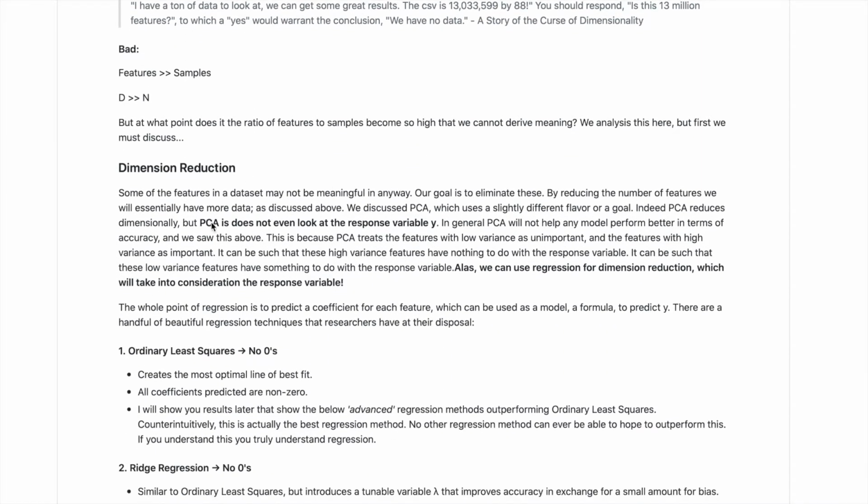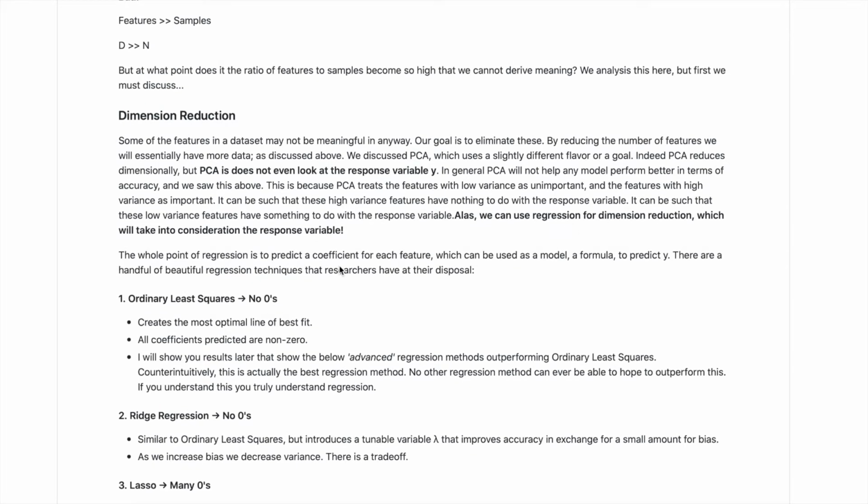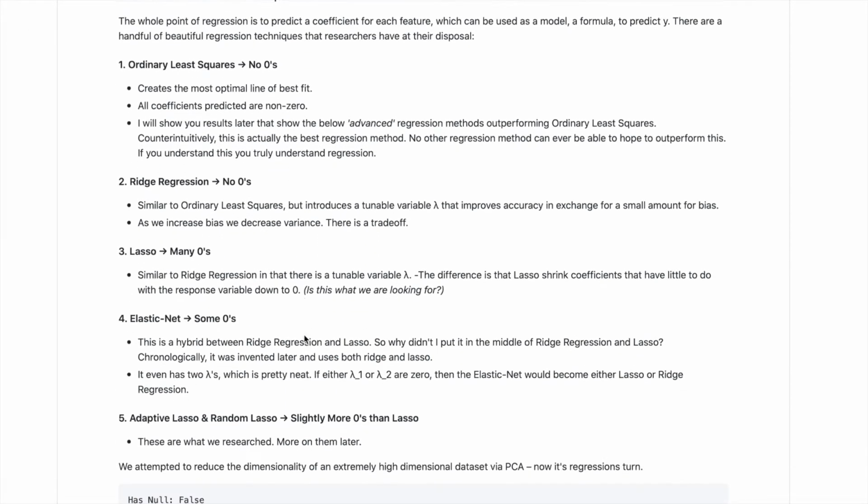For dimension reduction, we try to use PCA, which doesn't look at the response variable y, and PCA will treat features with high variance as important, where it can be the case that these high variance features have nothing to do with the response variable y at all. We look at a palette of regression techniques here.